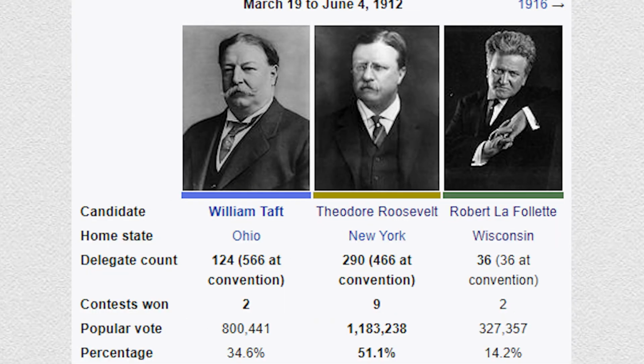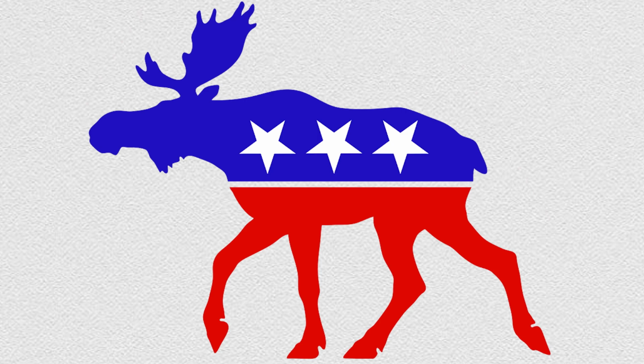In the 1912 primaries, Roosevelt almost won the nomination and actually gained more than twice as many delegates in the primaries as Taft, but the party insiders instead chose Taft as the nominee at the Republican National Convention as they felt that Roosevelt was too liberal. This angered Roosevelt, who chose to run on a third-party platform.